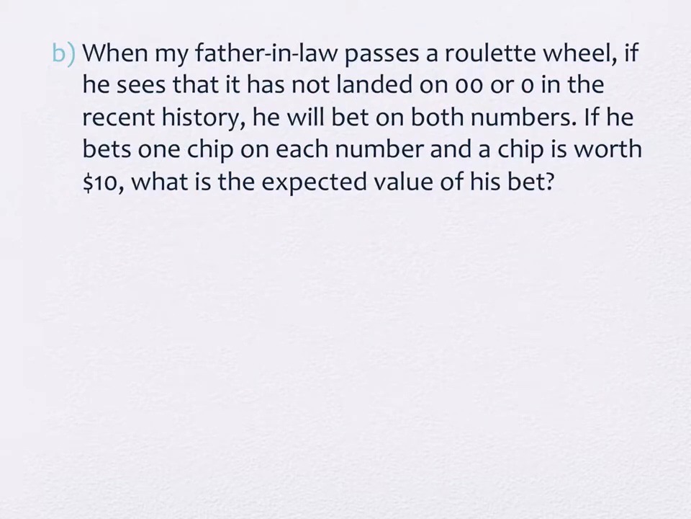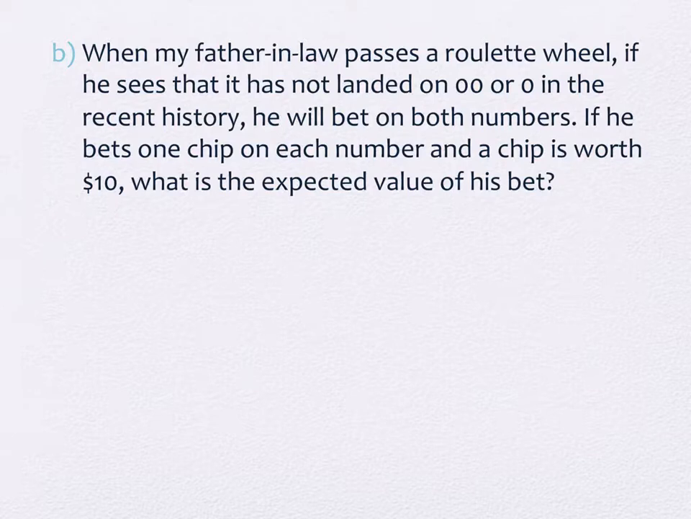When my father-in-law passes a roulette wheel, he's a very bright man, but not when he does this. If he sees that it has not landed on 0 or 00 in recent history, he will bet on both numbers. He really will. He'll put a chip on 0 and a chip on 00. Everybody with me? If he bets one chip on each number and a chip is worth $10, we'll get to the $10 amount later, what is the expected value of his bet?